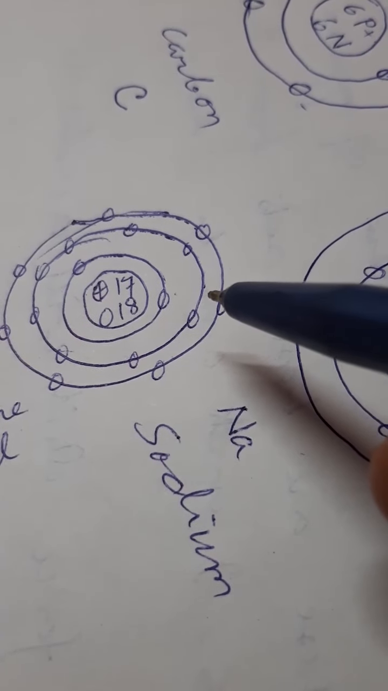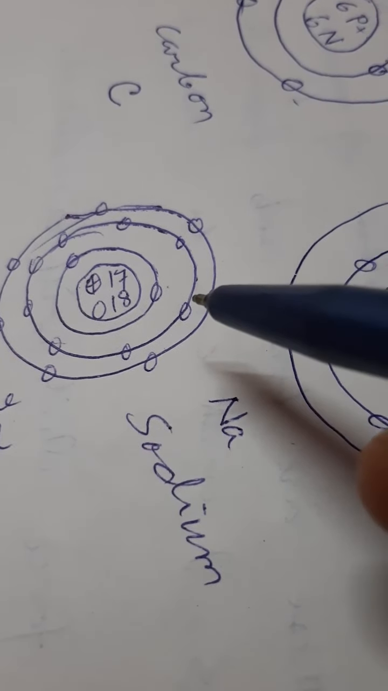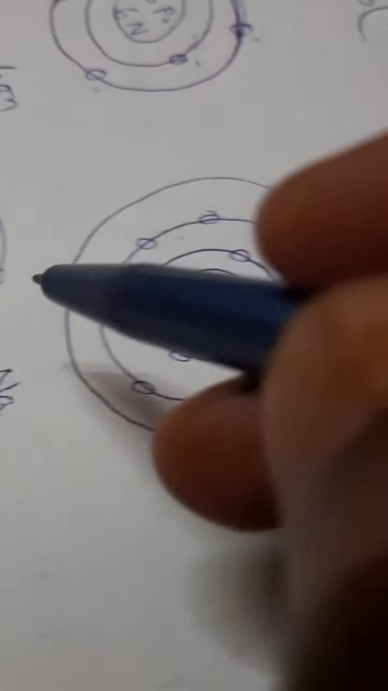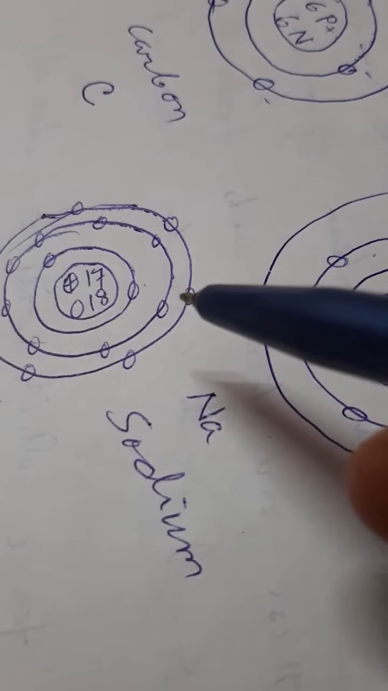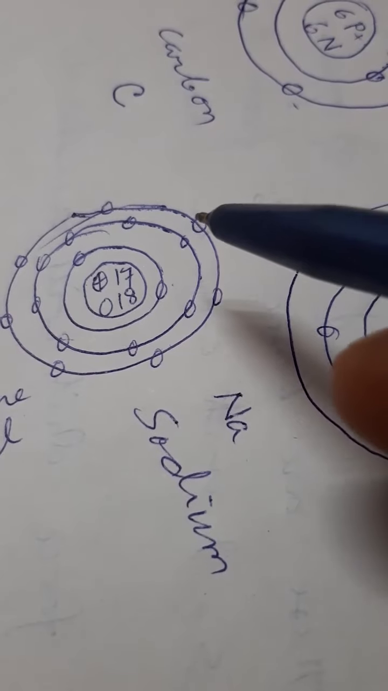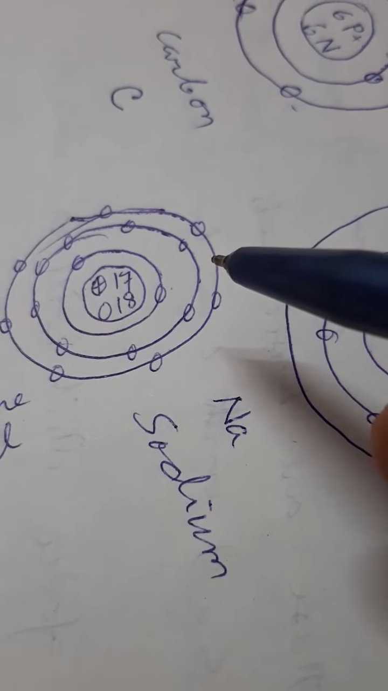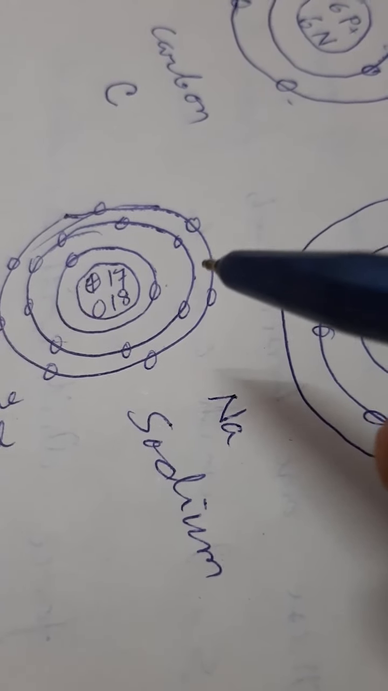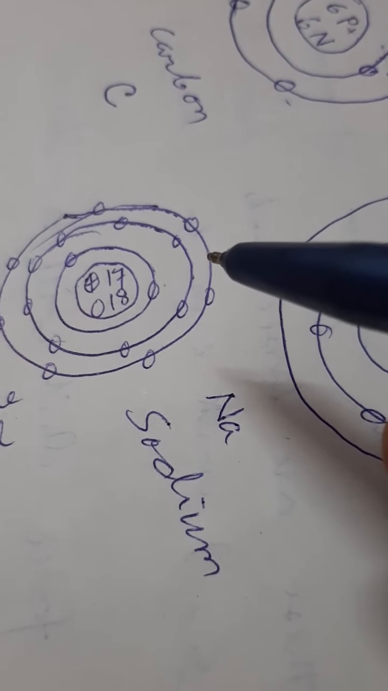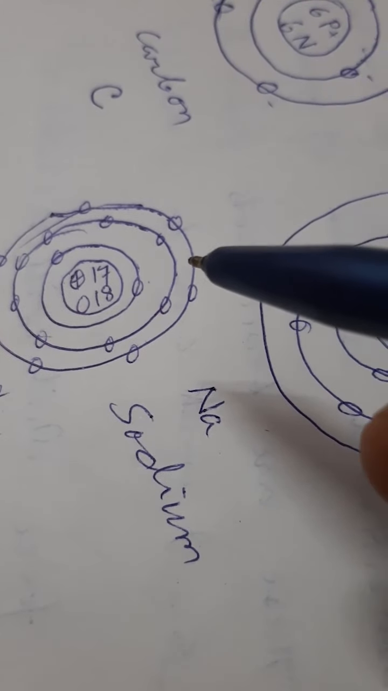So it has a tendency of accepting electrons from any adjacent atom, so that its number of electrons in the outermost orbit, outermost shell, becomes 8. So it has the tendency of accepting one more electron from any atom that remains adjacent to it.